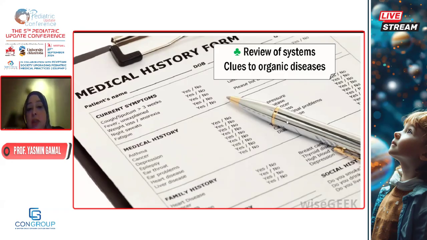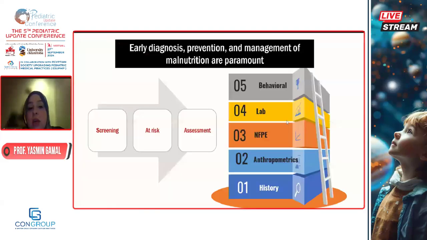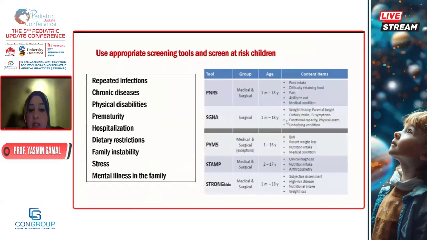So the first thing in the pediatric nutrition assessment for normal growth is a good medical history. A good medical history, anthropometry, nutritional focused physical exam, ordering the appropriate labs and behavioral assessment. So we screen, as we said, there are a lot of tools. Use whatever is the easiest and the simplest for your clinic or for your hospital, but you should have a screening tool. You should detect these children early for prevention.